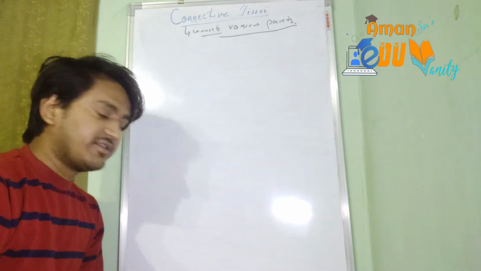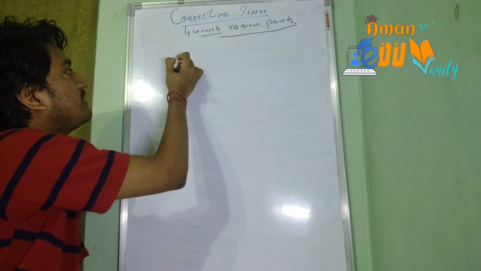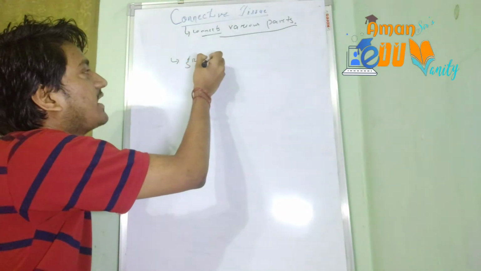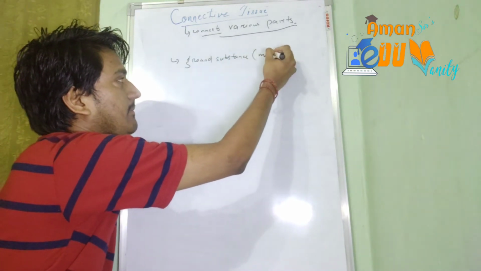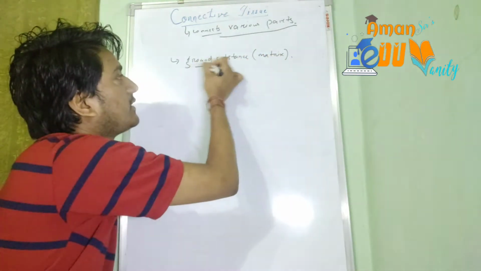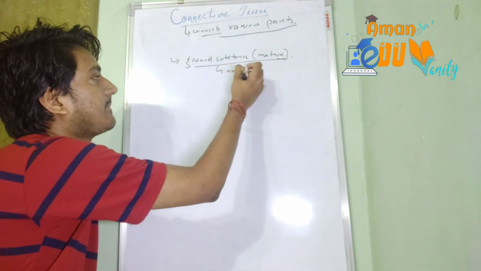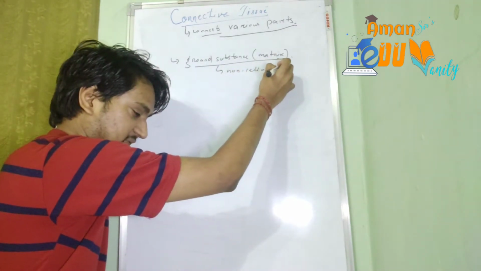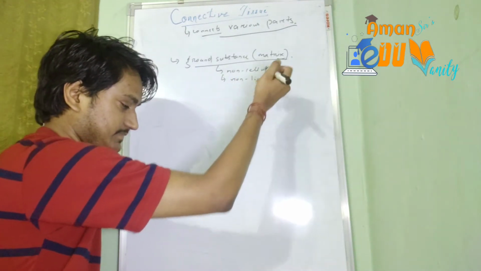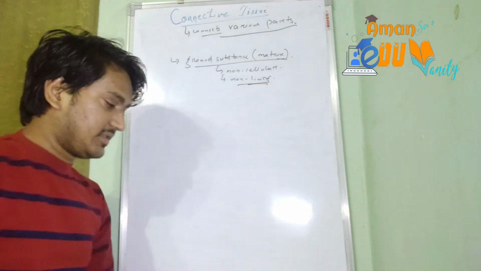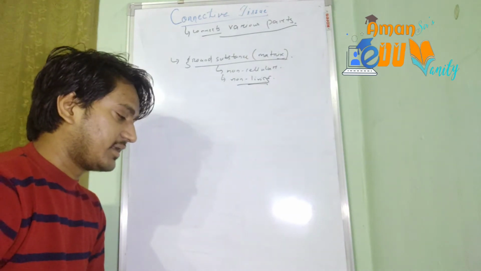Let us see the general structural plan of the connective tissue. It is a very simple structural plan. First of all, it has the ground substance, or the matrix. The ground substance is called the matrix of the connective tissue. Usually it is non-cellular. Matrix में कोई type के cells नहीं रहते हैं, and it is non-living. The matrix is non-cellular and it is the non-living component of the connective tissue.